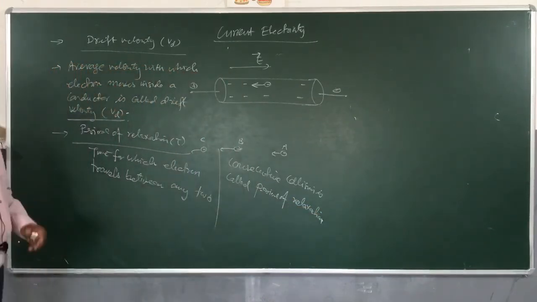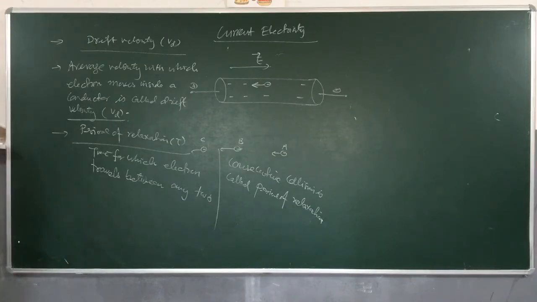Time for which electron is traveling between any two consecutive collisions is called period of relaxation.